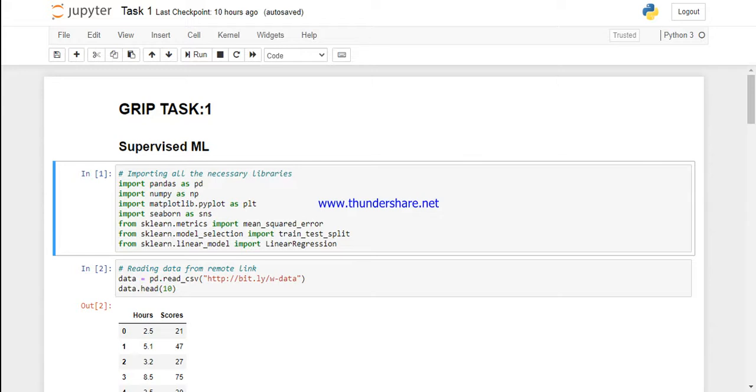Now, let us first import all the necessary libraries required for the given task. Pandas, NumPy, Matplotlib, Seaborn, mean squared error, train_test_split, and linear regression. Now let us read the data from the given link, and here are the first 10 entries of the given data.